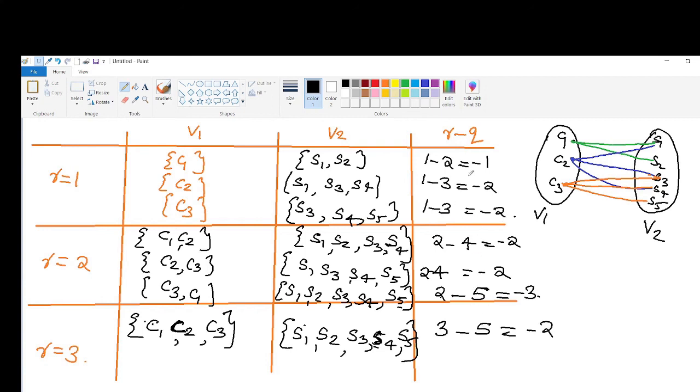Among these values of R minus Q, find the maximum value. The maximum of R minus Q is equal to minus 1. So this number minus 1 is called the deficiency of this bipartite graph. Clear?